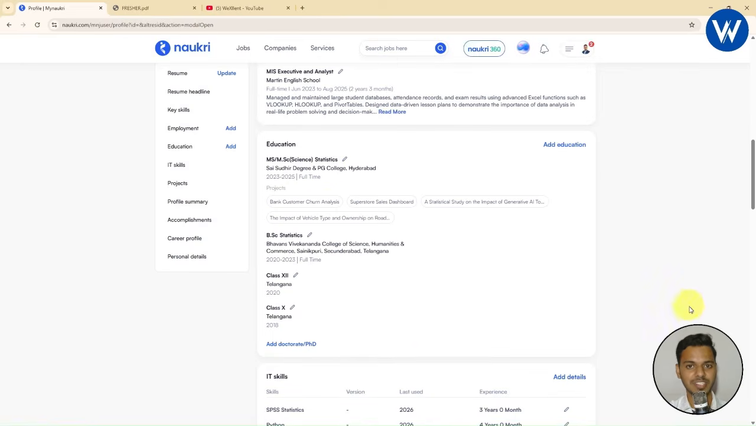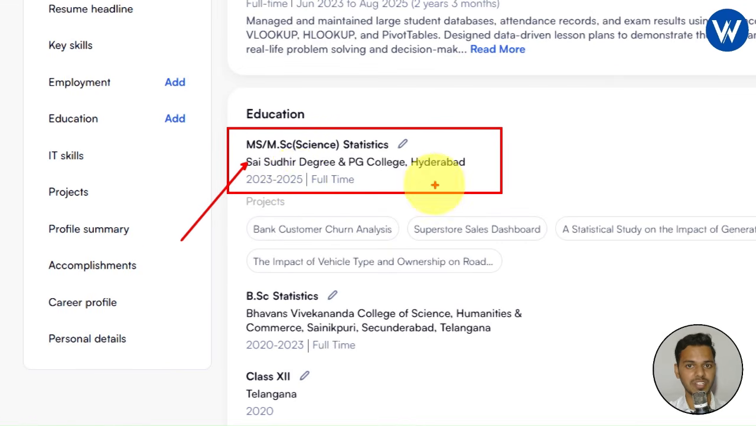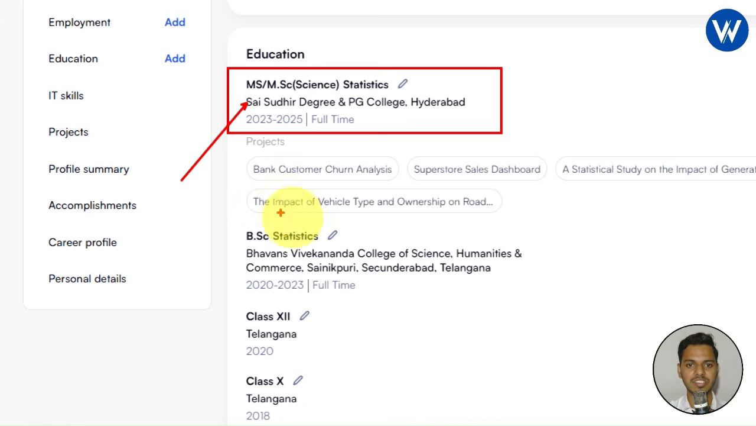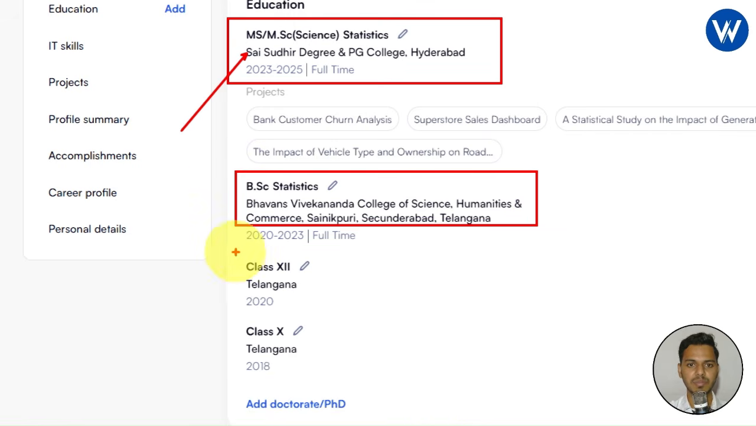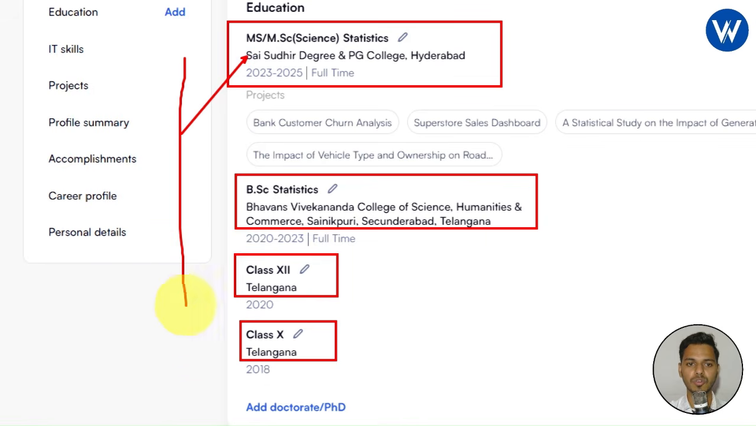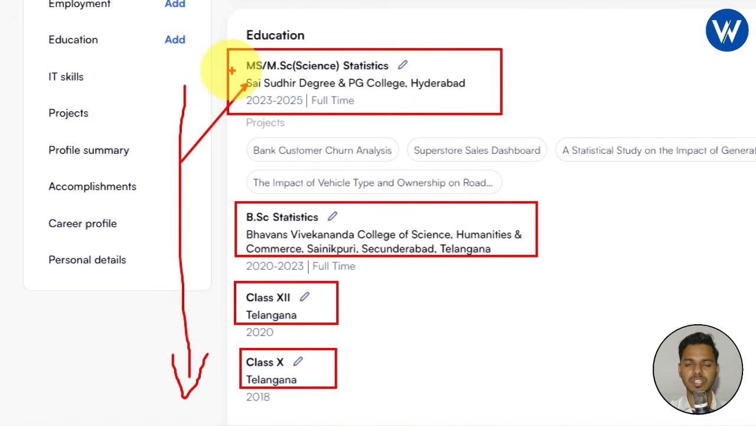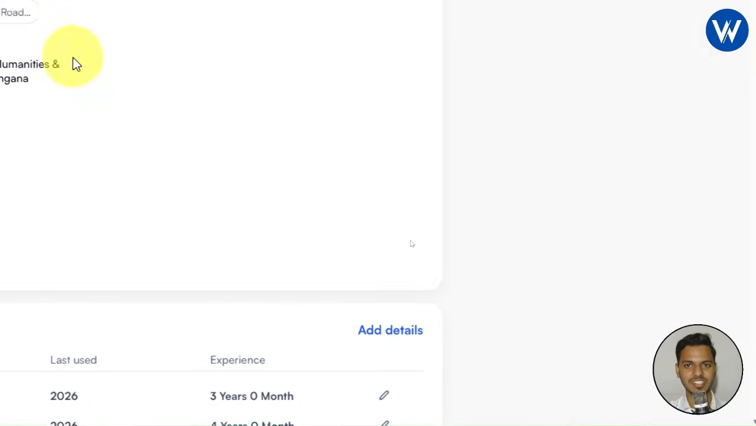I completed my master's degree in statistics. So first I mentioned my PG. Look here guys. First I mentioned my master's degree, which is post graduation, and next I mentioned my bachelor's degree, which is BSc in statistics, and later I mentioned my intermediate, which is class 12th, and next I mentioned my class 10th. Okay, so basically it should be in chronological order. First you need to mention your education which is recently completed, and next you need to mention the next education. Okay, it should be in descending chronological order. I hope you guys are understanding.